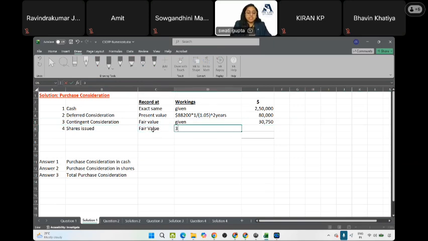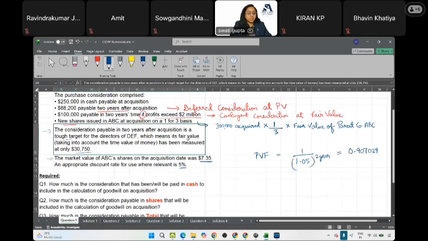How many shares? 300,000 shares acquired. And out of this, it says that for every 3 shares acquired, they are issuing 1 share. And the rate per share, the market value per share, equals 7.35.